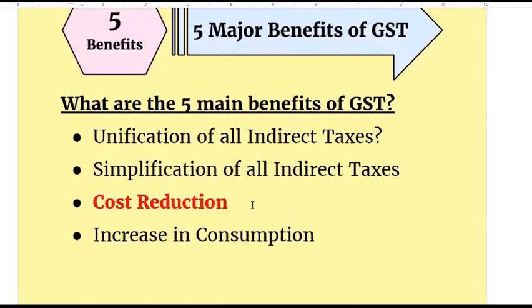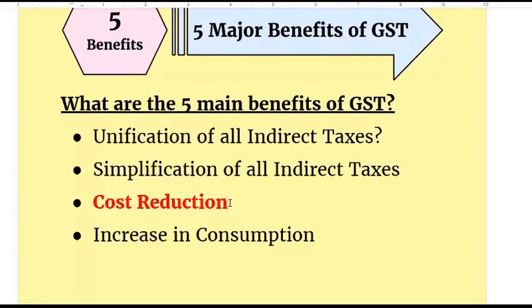The third major benefit is cost reduction, which we have seen, but we will have to see this from case to case, category to category, because it may not be true for all cases. We have seen the example of car manufacturing, but let us say in the service sector, the current rate of service tax is somewhere around 15%. Now this service tax rate is going from 15% to 18%. So that clearly indicates that the services are going to be costly.